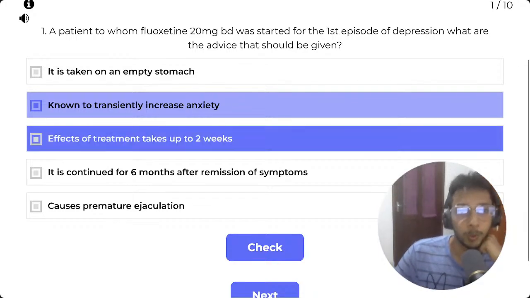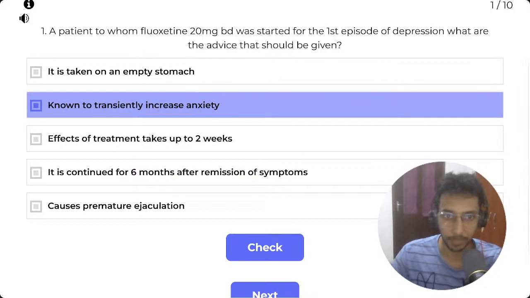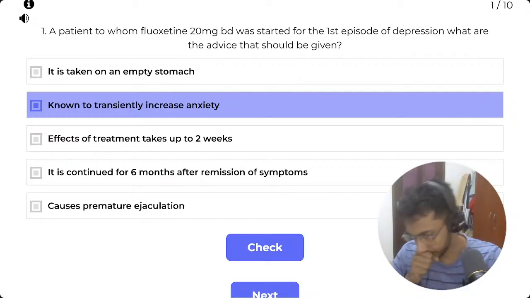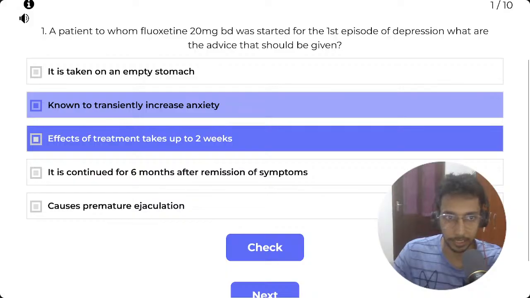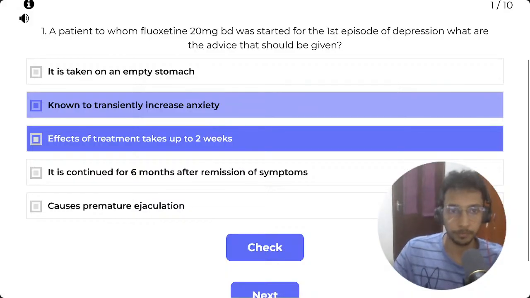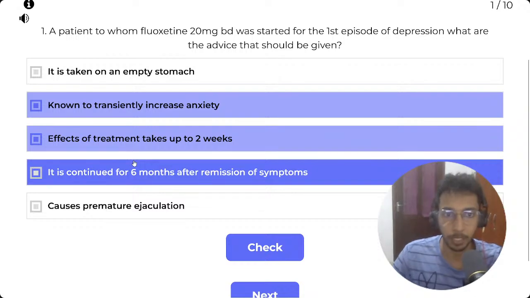Treatment takes up to 2 weeks. That's true. Typically with SSRIs, the depression doesn't go away, not even the slightest effects. It takes up to 2 weeks to show, and if it works, only then do you increase the dose and titrate it. It's continued for 6 months after remission of symptoms. Yeah, typically a depressive episode lasts for about 6 months.